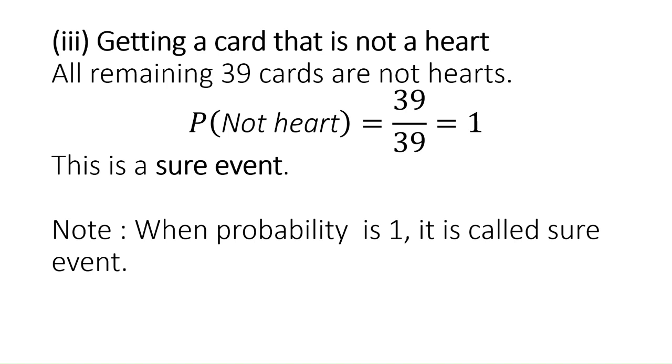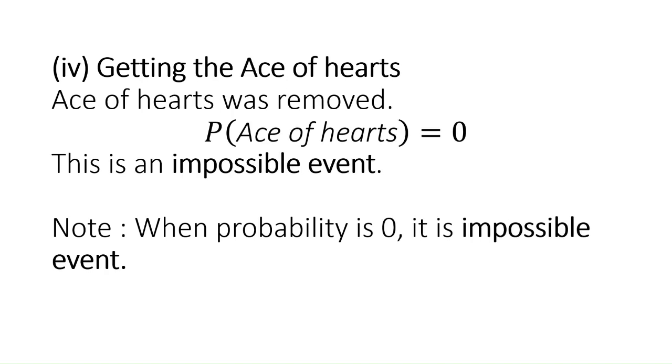Next one, fourth one. What is the fourth point to be found out? Getting an ace of hearts. Obviously we can say that getting the ace of hearts is impossible, because cards of hearts are removed from the pack. When all hearts are removed, the ace of hearts was removed definitely.